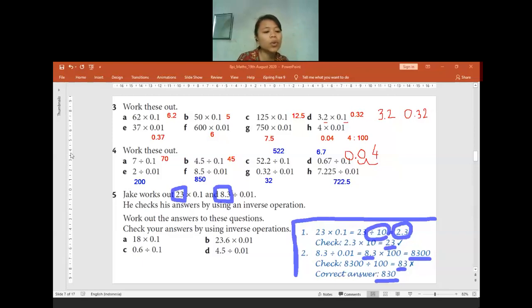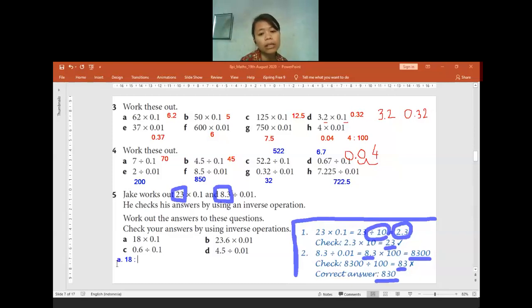Let us try to finish questions A, B, C, D using the method that Jake used in his homework. So for question A, he has 18 times 0.1. This is a multiplication with a decimal, so he can do division. So it will be 18 divided by what number?